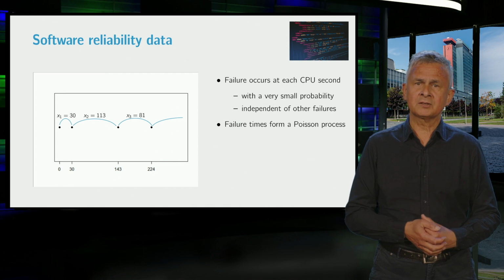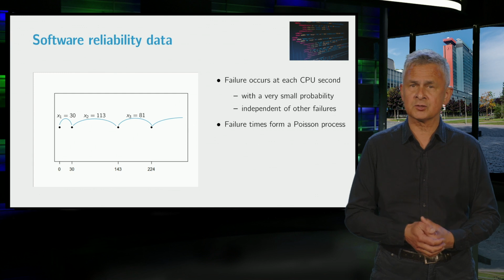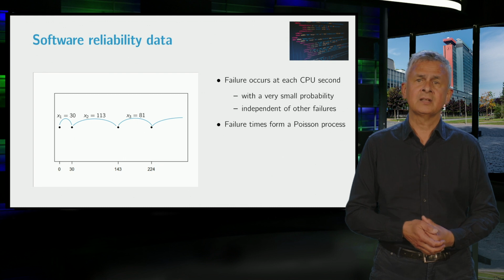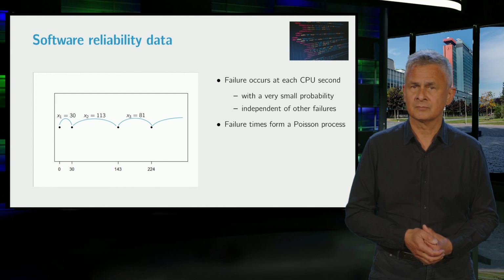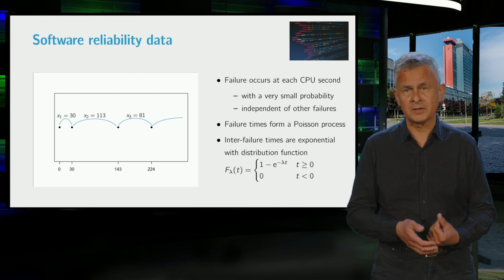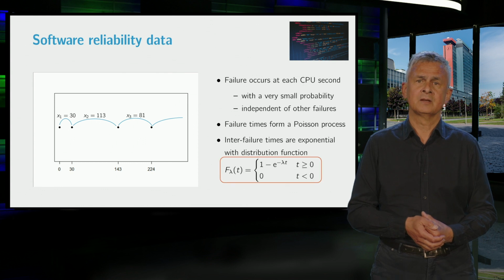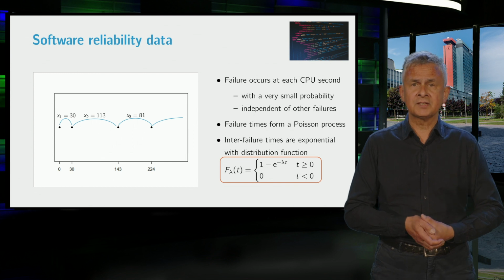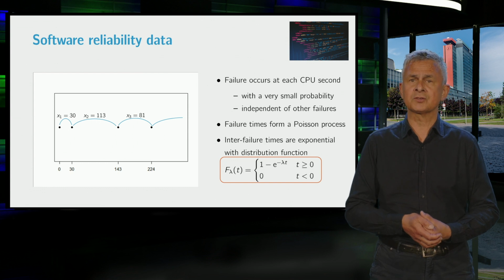However, from probability theory, we know that if a failure at each CPU second occurs with a very small probability and independently of other failures, then the failure times can be modeled by a so-called Poisson process. In that case, the inter-failure times are independent with an exponential distribution with a distribution function F lambda, which is given by this formula. Now we want to find out whether this is a good model for the inter-failure times, and we will do this by means of a goodness of fit test.